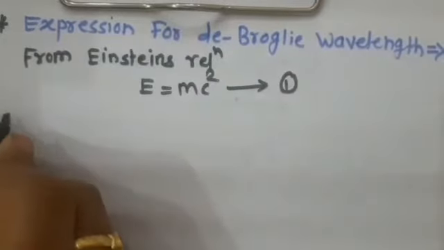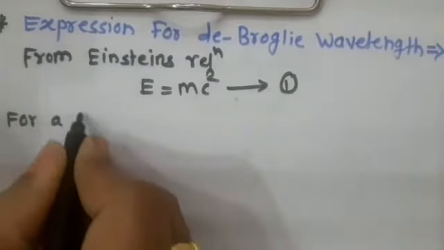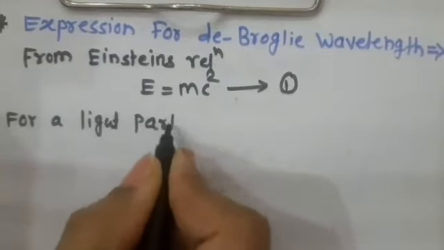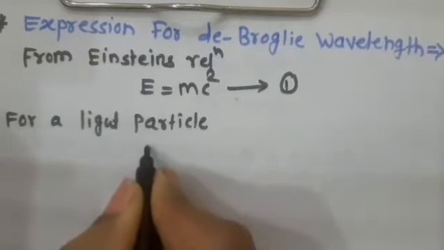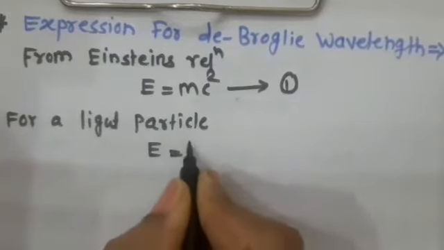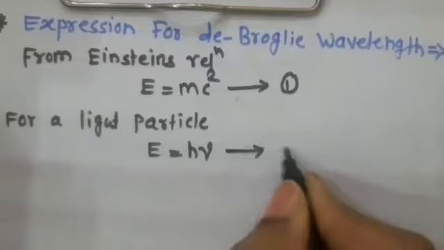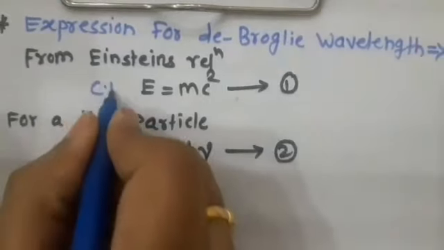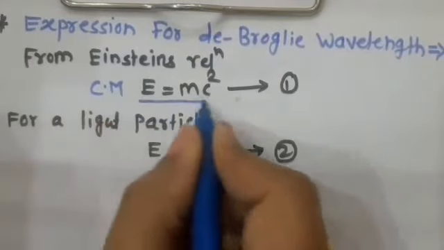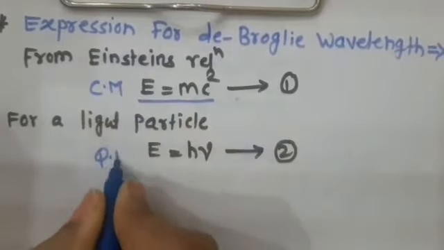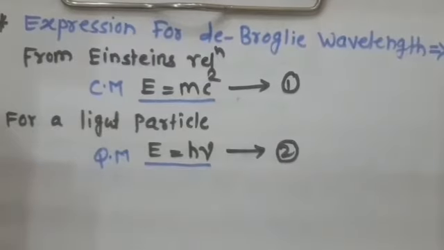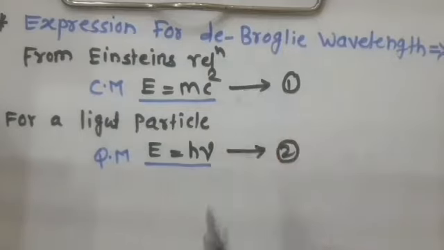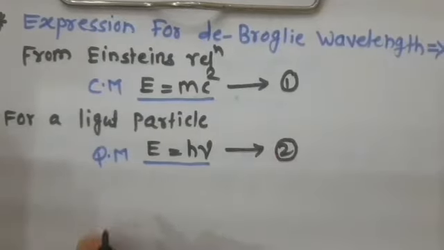And for a light particle, energy is equal to h mu. This is equation number 2. Means according to classical mechanics, energy is equal to mc square, and according to quantum mechanics, energy is equal to h mu.